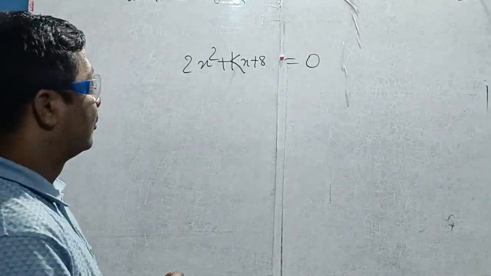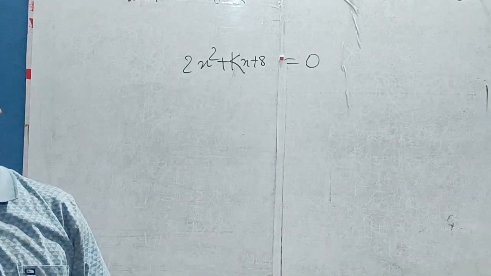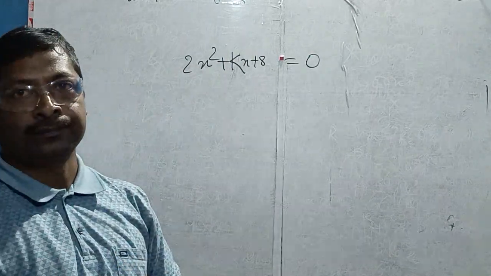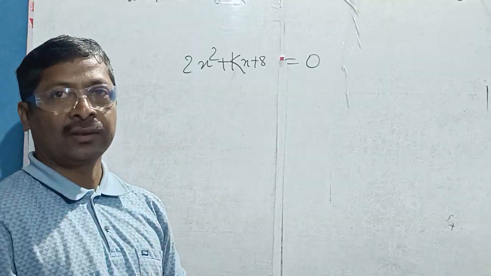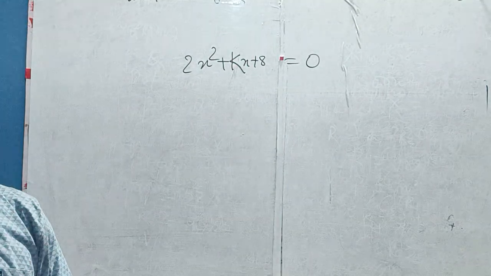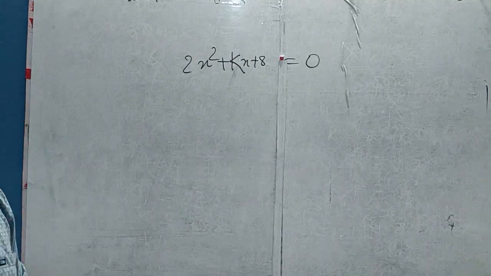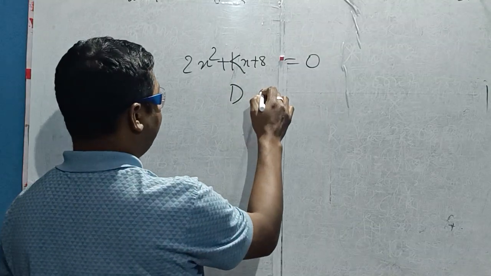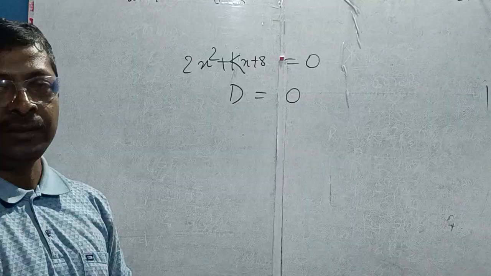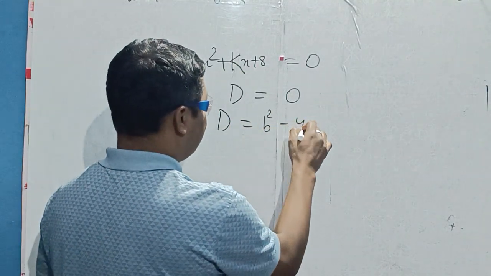Okay, so you have to remember the formula. What are the conditions for having equal roots? Okay, what is the condition? Equal roots, who can say? D must be 0. Okay, what is the value of D? D is the discriminant and D has the value b square minus 4ac.